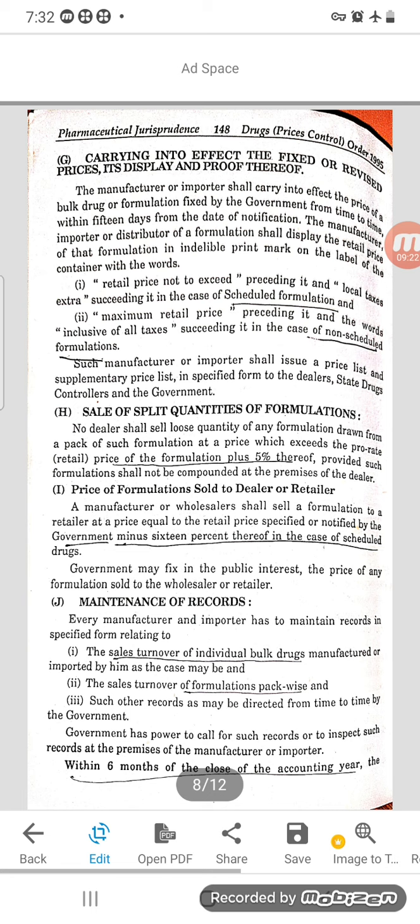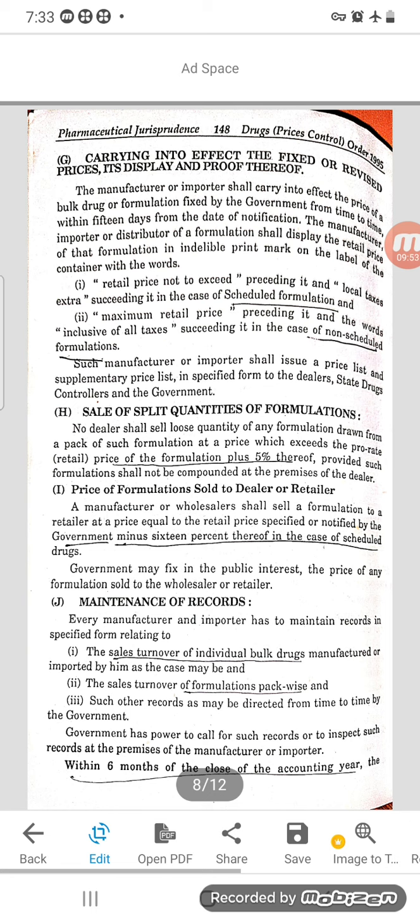Price of formulation sold to the dealer or retailer. A manufacturer or wholesaler shall sell a formulation to the retailer at a price equal to the retail price specified or notified by the government minus 16% thereof in the case of scheduled drugs. So MRP minus 16% has to be given as profit. Government may fix in the public interest the price of any formulation sold to the wholesaler or retailer. The government can fix the price to the wholesaler or retailer.